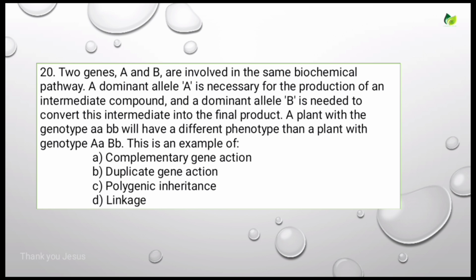A plant with the genotype A, small b will have a different phenotype than a plant with the genotype a, capital B, small b. This is an example of. Options are given: complementary gene, duplicate gene action, polygenic inheritance, linkage.